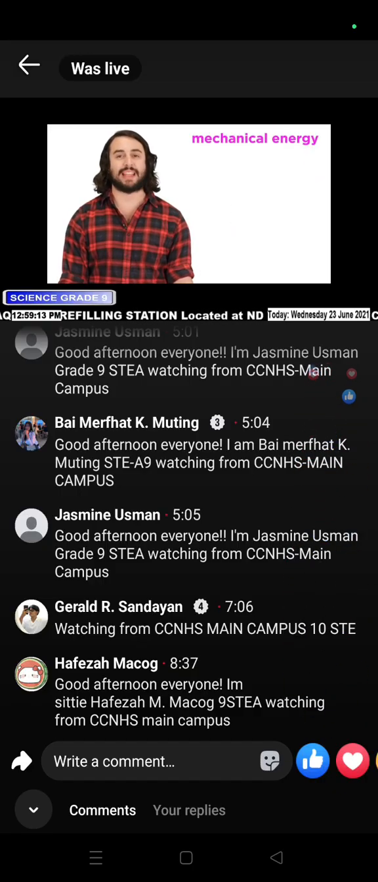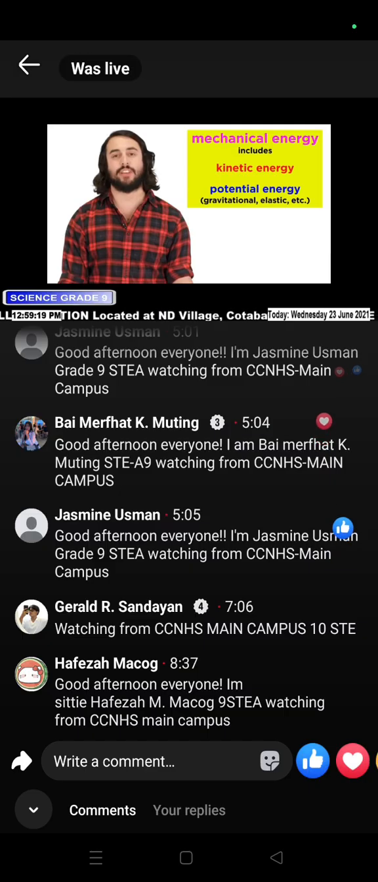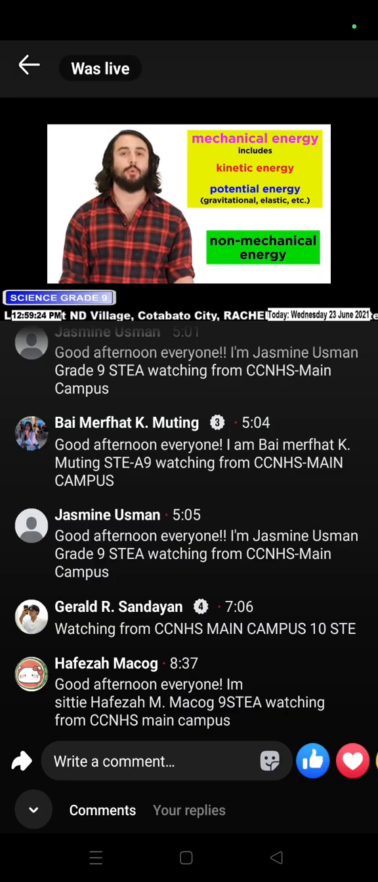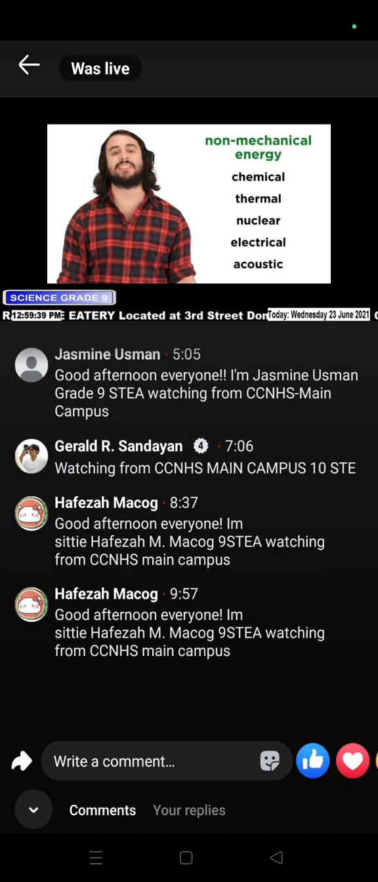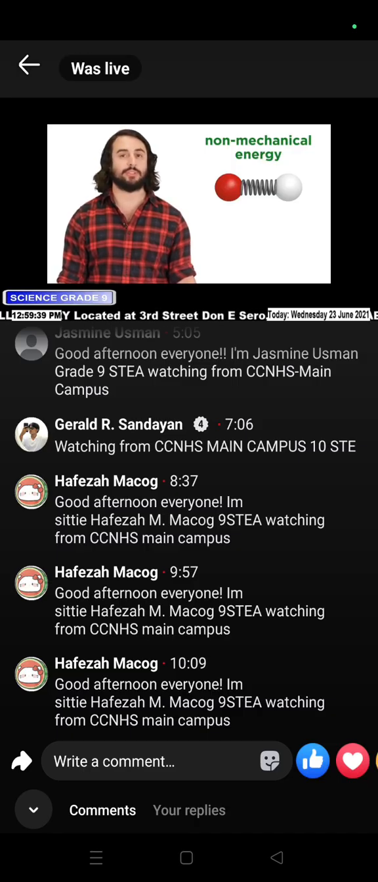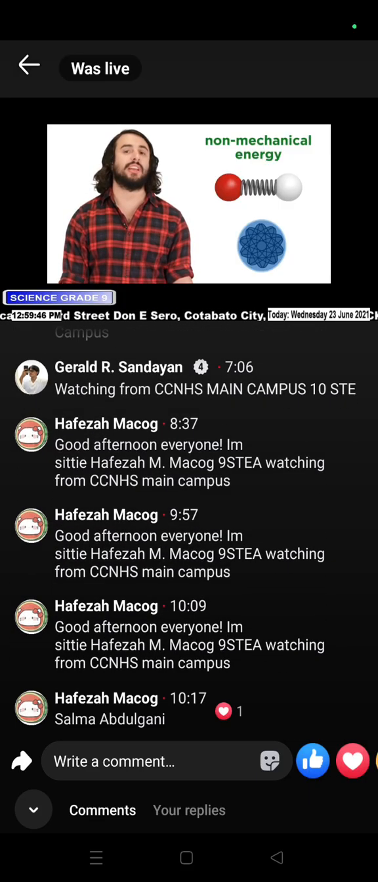Once again, the label of mechanical energy is just a way of categorizing energy. It distinguishes kinetic energy of motion and gravitational or elastic potential energy from other forms of energy, which we call non-mechanical energy. This includes things like chemical energy, thermal energy, nuclear energy, electrical energy, acoustic energy, and more. These are also some kind of kinetic or potential energy, as they involve the motion of tiny vibrating particles, the energy stored in an atomic nucleus, or some other form of energy associated with either motion or storage. But they differ in nature from mechanical energy.